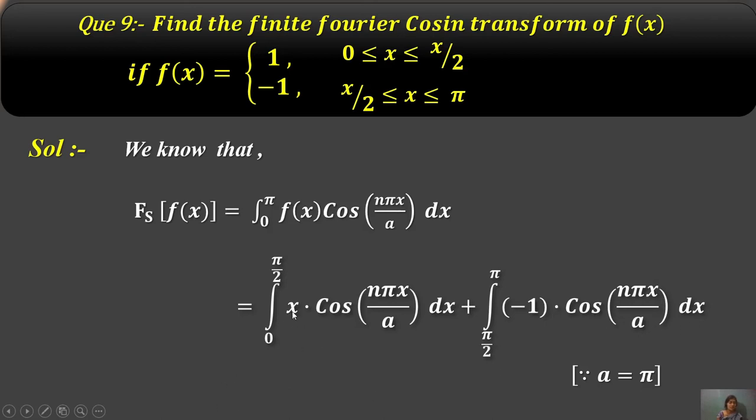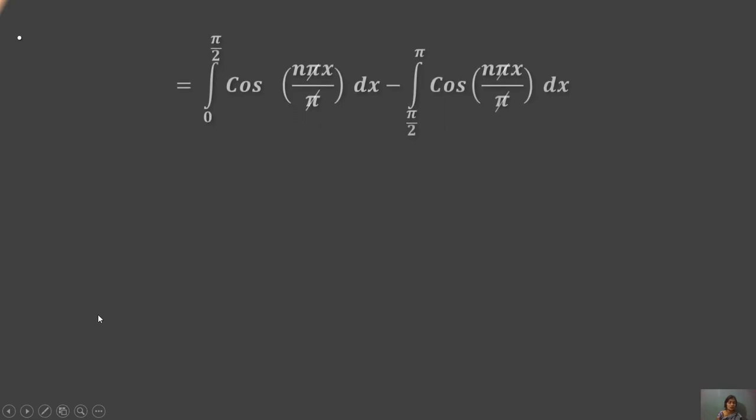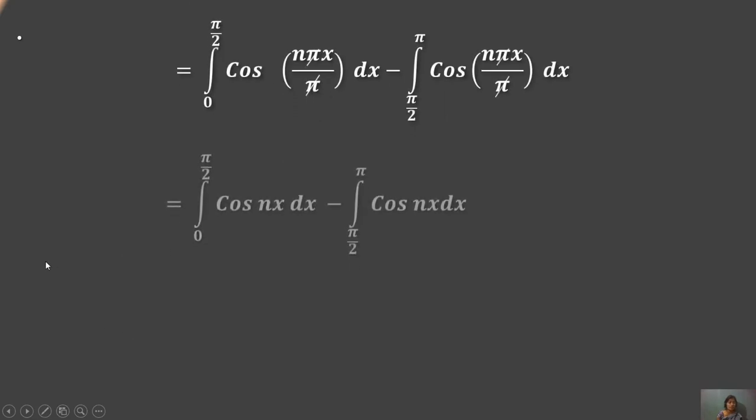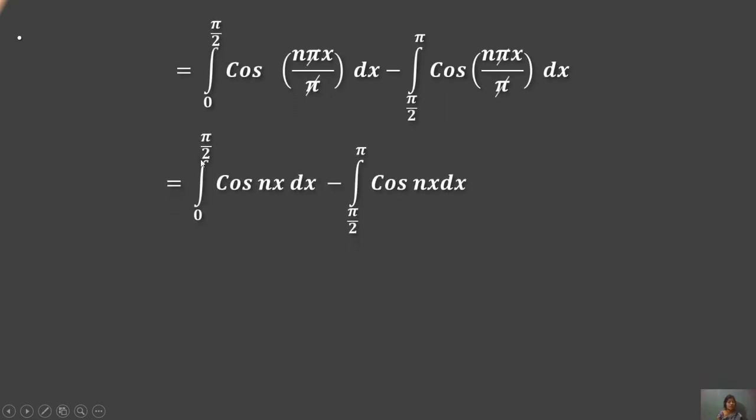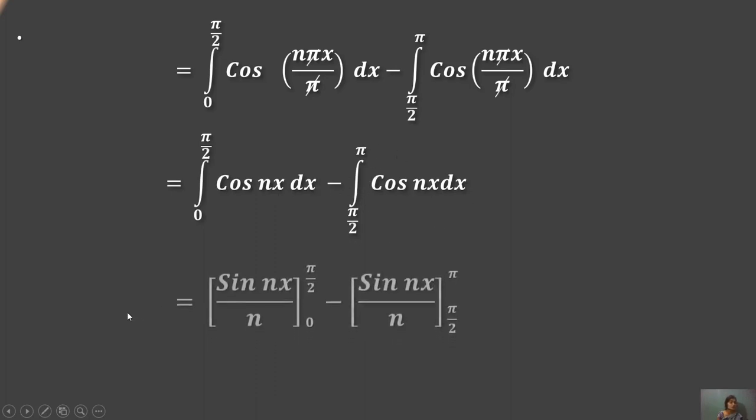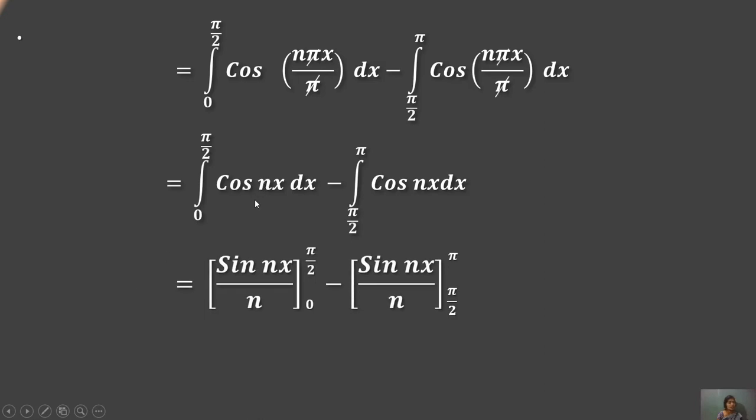They are generated as x equals a, put up to the value, and both of these cancel to the form integration 0 to pi by 2 cos nx dx minus integration pi by 2 to pi cos nx dx will be generated. Then the integral of cos nx means sin nx upon n, from 0 to pi by 2, minus sin nx upon n from pi by 2 to pi.